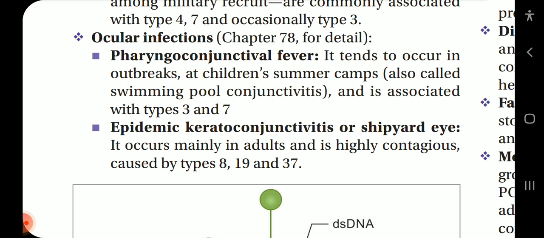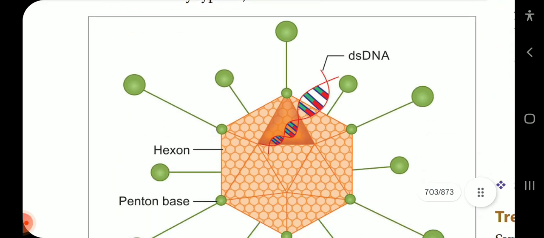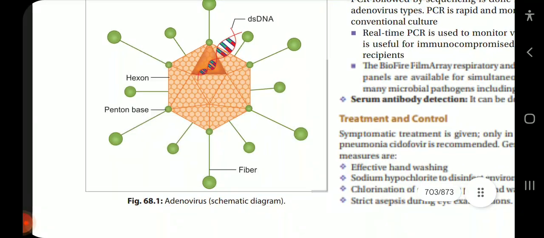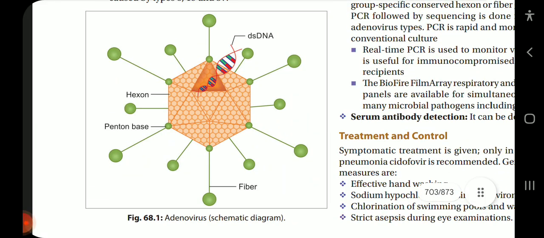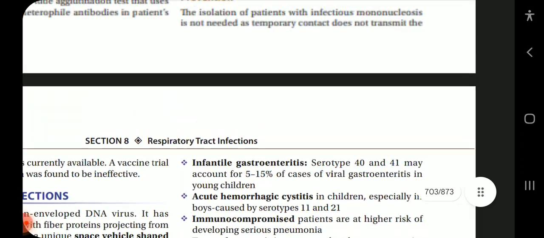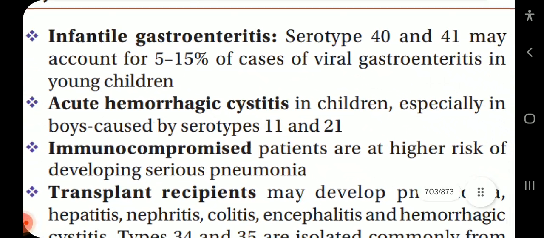Epidemic keratoconjunctivitis, or shipyard eye, occurs mainly in adults and is highly contagious, caused by types 8, 19, and 37. In this figure, we can see the schematic diagram of adenovirus. We see the hexon, penton base, and double-stranded DNA. The head of the fiber is circular, which gives it a space wheel like appearance.